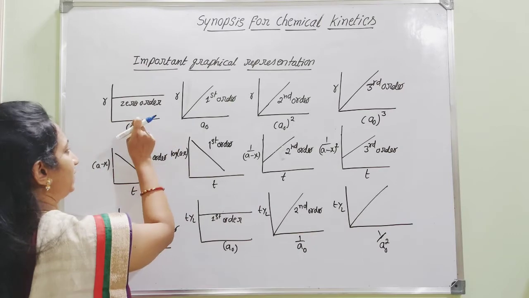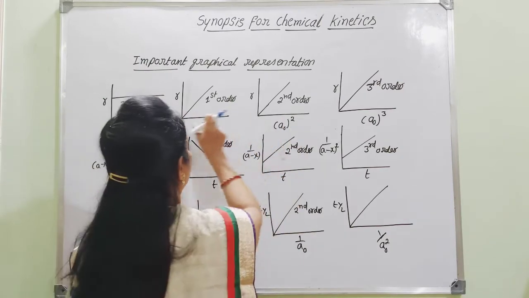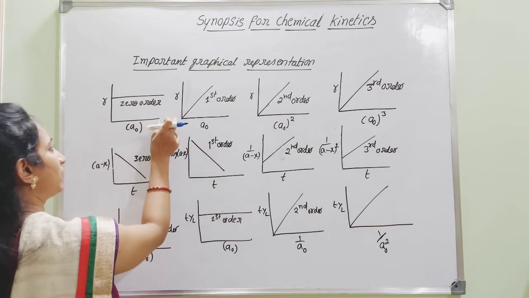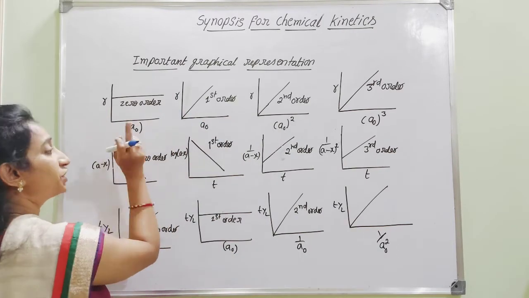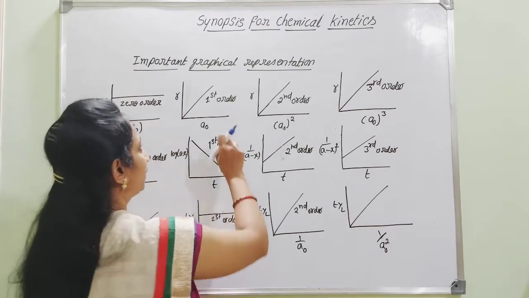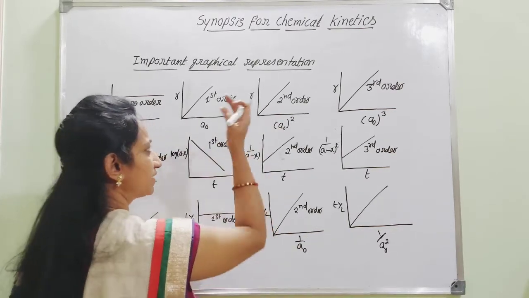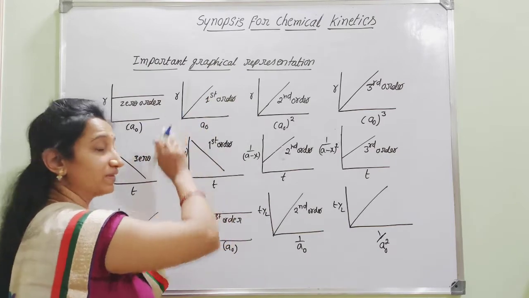Very firstly, the first row of these graphs is plotted by taking rate against initial concentration. You have to identify, according to the given question, whether they are asking to represent the second order, first, third or even zero.